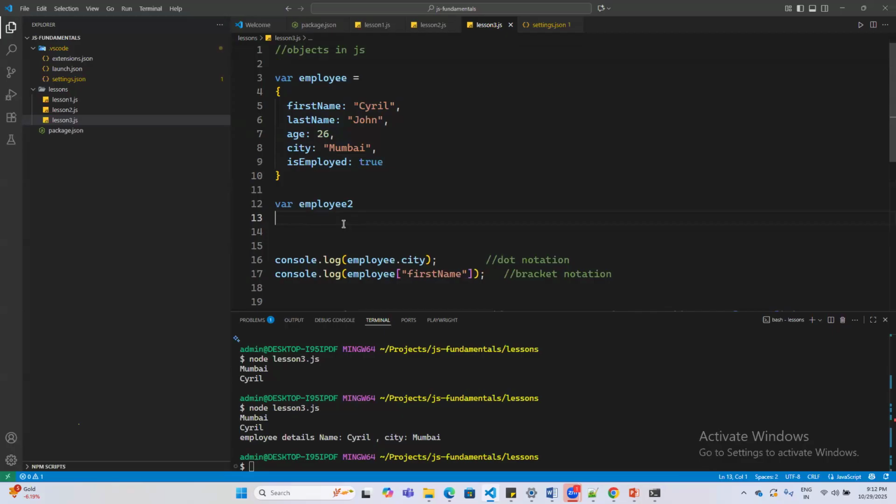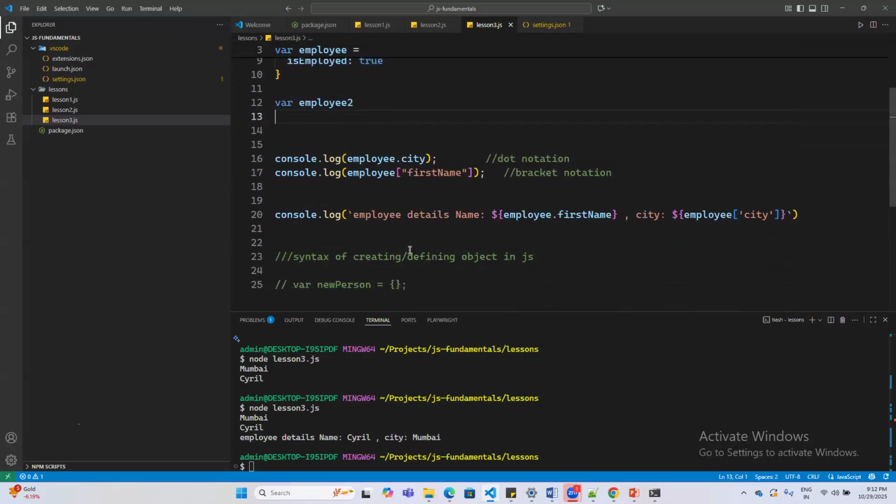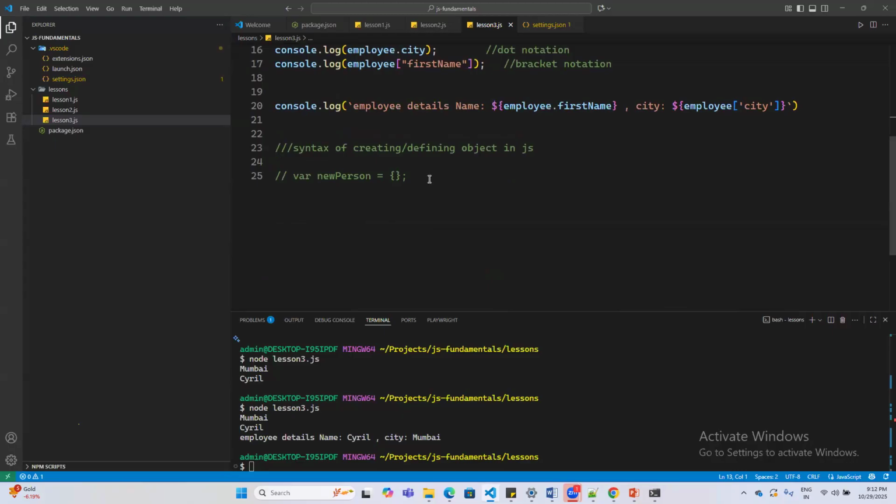Does JavaScript have an array concept or does it not support it? Yes, it has arrays, just like in Java or any other language. But we will discuss that tomorrow. Sure, sir.